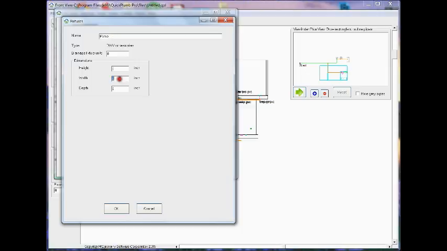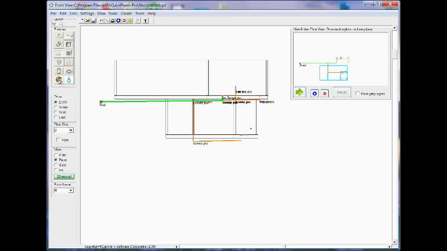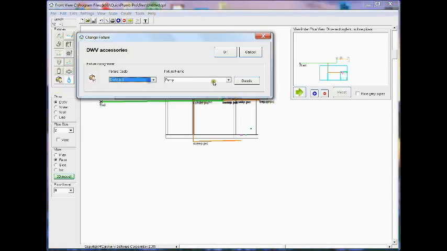And in order to control the size of the pump, I'm going to set the width property to the diameter of the sump pump, which in this case will be 18 inches. Click OK and close it. Now when I right-click DWV accessories, I will have that pump in my list.